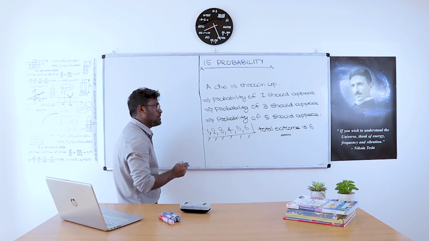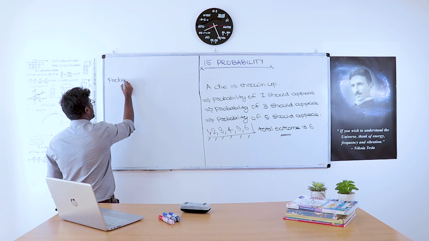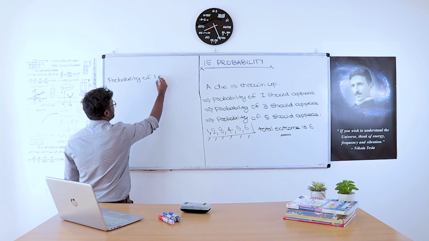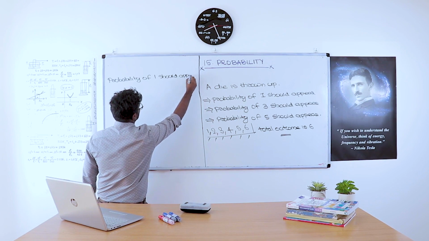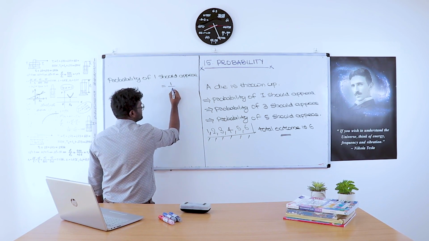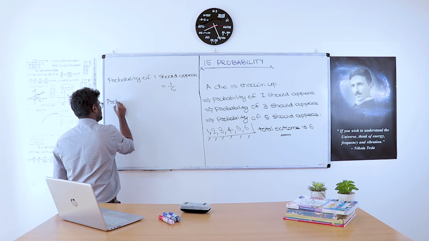So what is the probability of 1 appearing? Probability of 1 appearing equals 1 by 6.